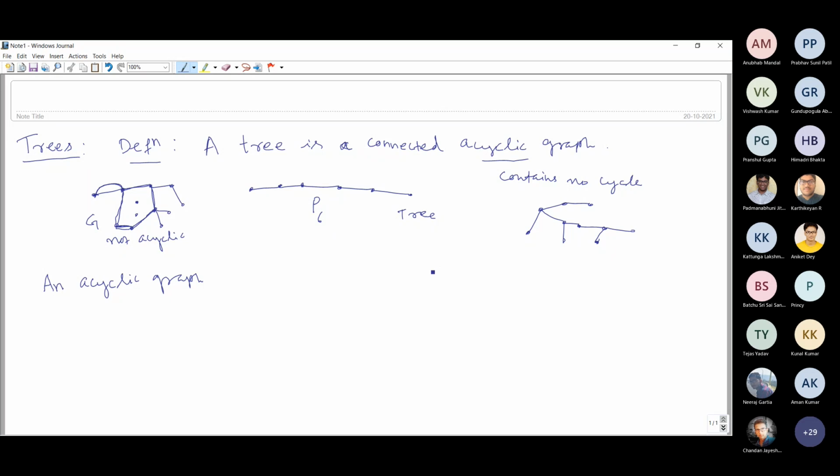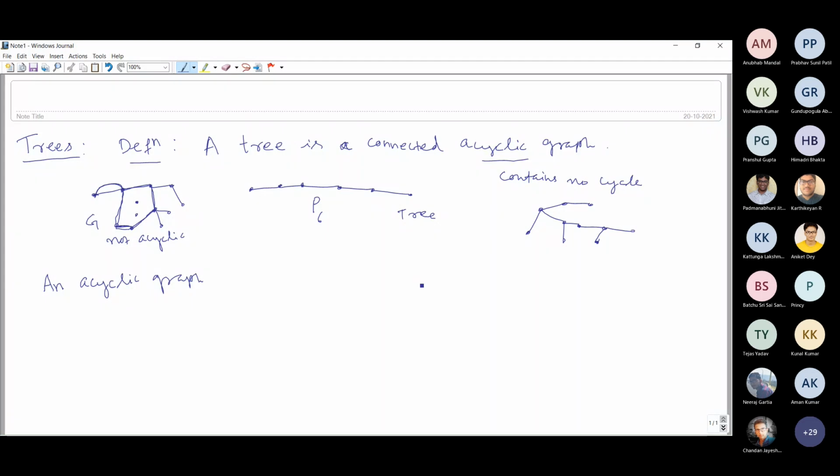So each component will therefore be a tree actually. If the acyclic graph is connected, then we will get a tree.